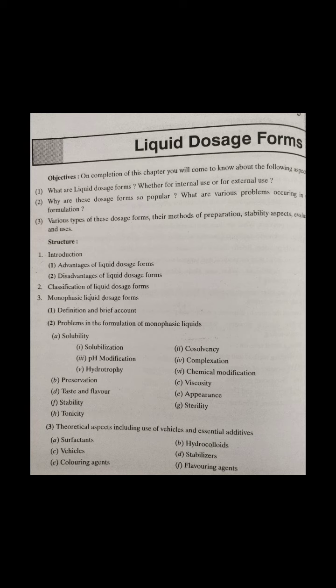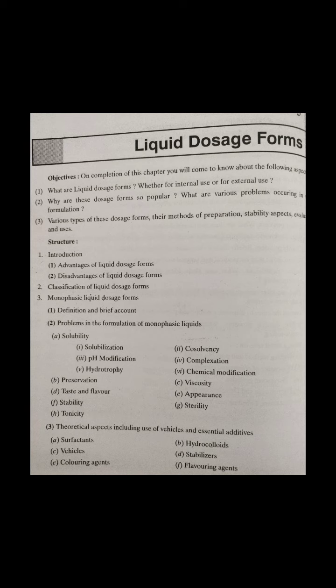Now we have to discuss the monophasic liquid dosage form. As the word monophasic suggests, this system contains only one phase, no matter the components might be a minimum of two or more than two. Hence, this can be described as a homogeneous one-phase system consisting of two or more components.